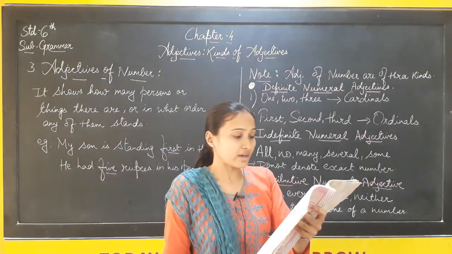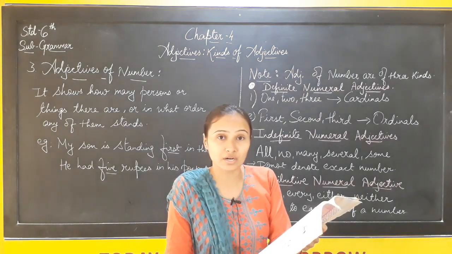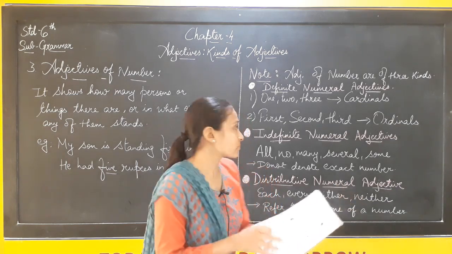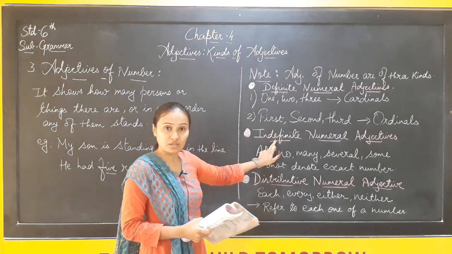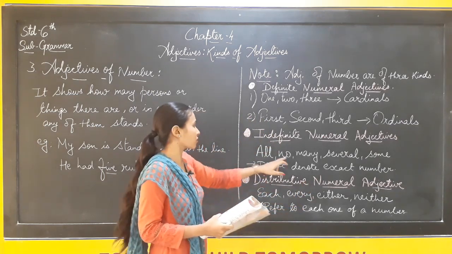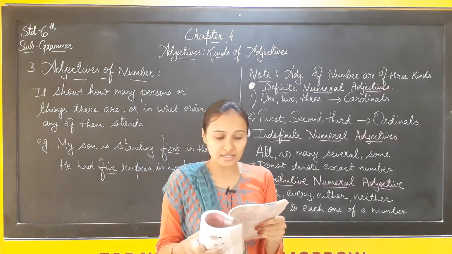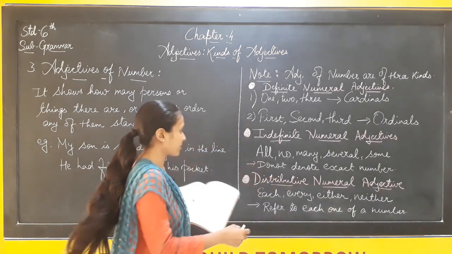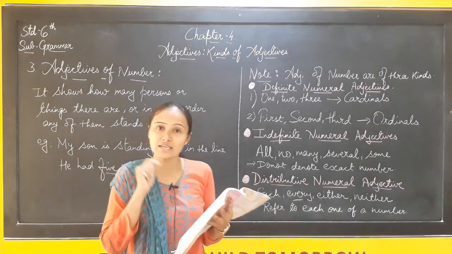First is: there were no pictures in the book. Now in this, which is the adjective of number given? No. No is the adjective of number, so we will underline no. It is indefinite numeral because an exact number is not given, and every, either, neither are also not there. So no comes in indefinite numeral, and we will write IN there. Second is: every word of what he said is untrue. Here we find every, that is distributive, so we will write DIS for it.